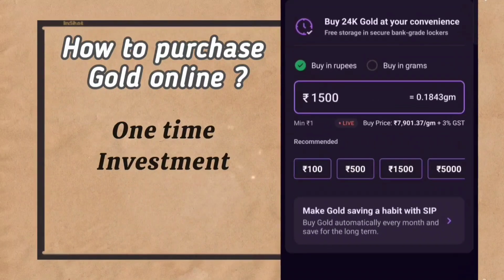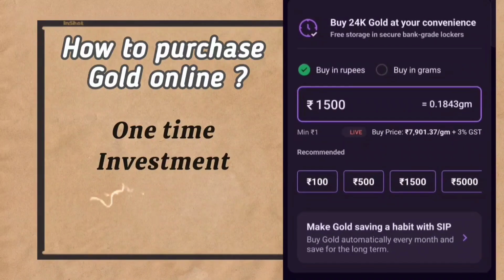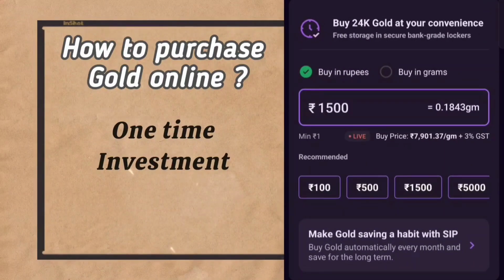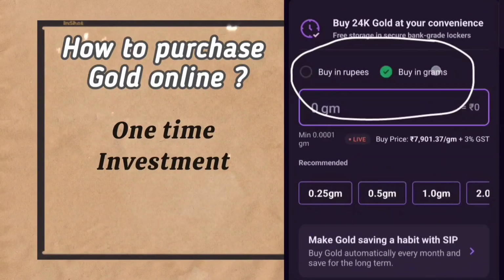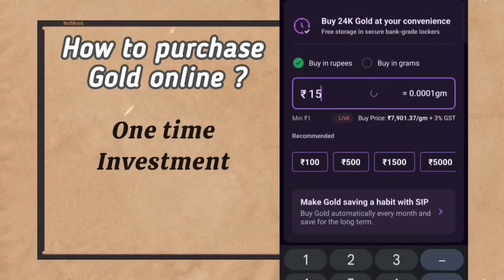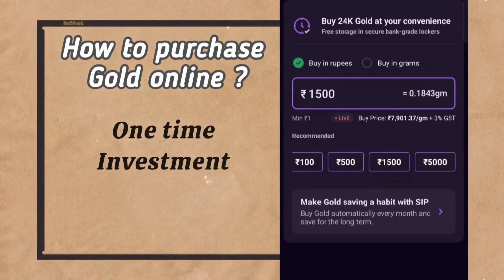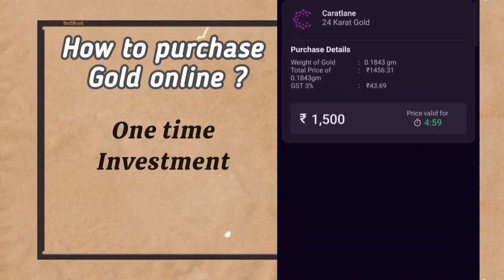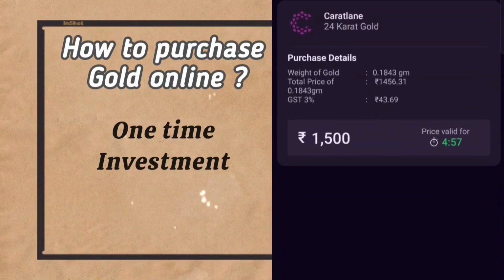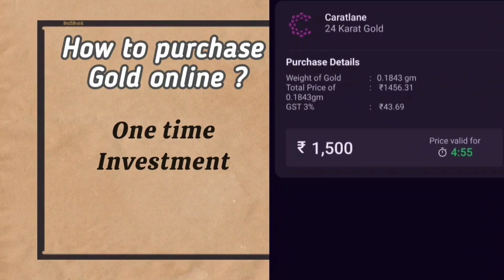Click on this. From minimum ₹1 to maximum n number of amount you can invest at a time. You can buy in rupees or in grams. See, just by adding the amount, it is reflecting like how many grams of gold will be purchased. Once you are sure about the amount you are going to purchase, just click proceed. Here all the details will be shared, like weight of the gold, price and GST 3% will be applied. Yes, if you are purchasing the gold online, standard 3% GST will be applied. So excluding GST, the gold will be purchased.